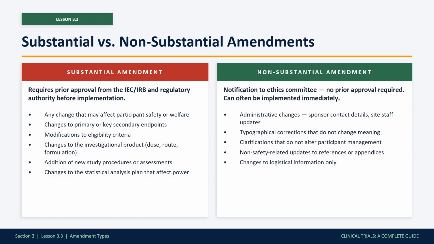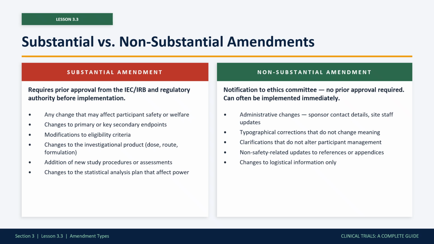Not all amendments are treated equally. The regulatory framework distinguishes between 2 categories. A substantial amendment is one that may affect participant safety or welfare, the scientific rationale, the conduct of the trial, or the quality and integrity of the data. Substantial amendments require prior written approval from the ethics committee and, in most countries, from the regulatory authority, before any implementation at any site.